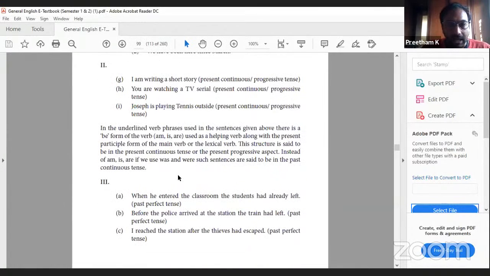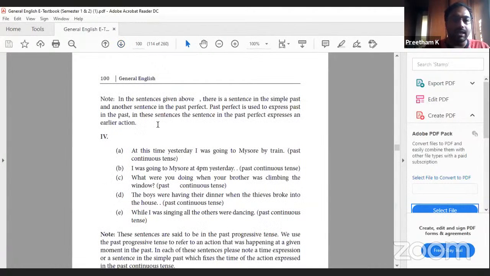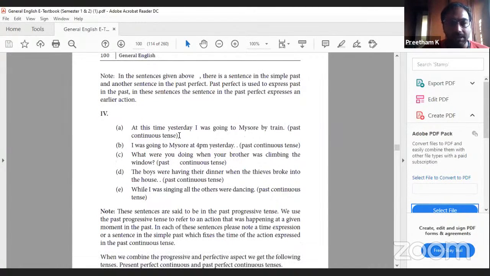When he entered the classroom, the students had already left. So all these are examples of past perfect tense. In the sentences given above, there is a sentence in the simple past and another in the past perfect. Past perfect is used to express past in the past. In these sentences, the sentence in the past perfect expresses an earlier action. At this time yesterday, I was going to Mysore by train. So all these are examples of past continuous tense.